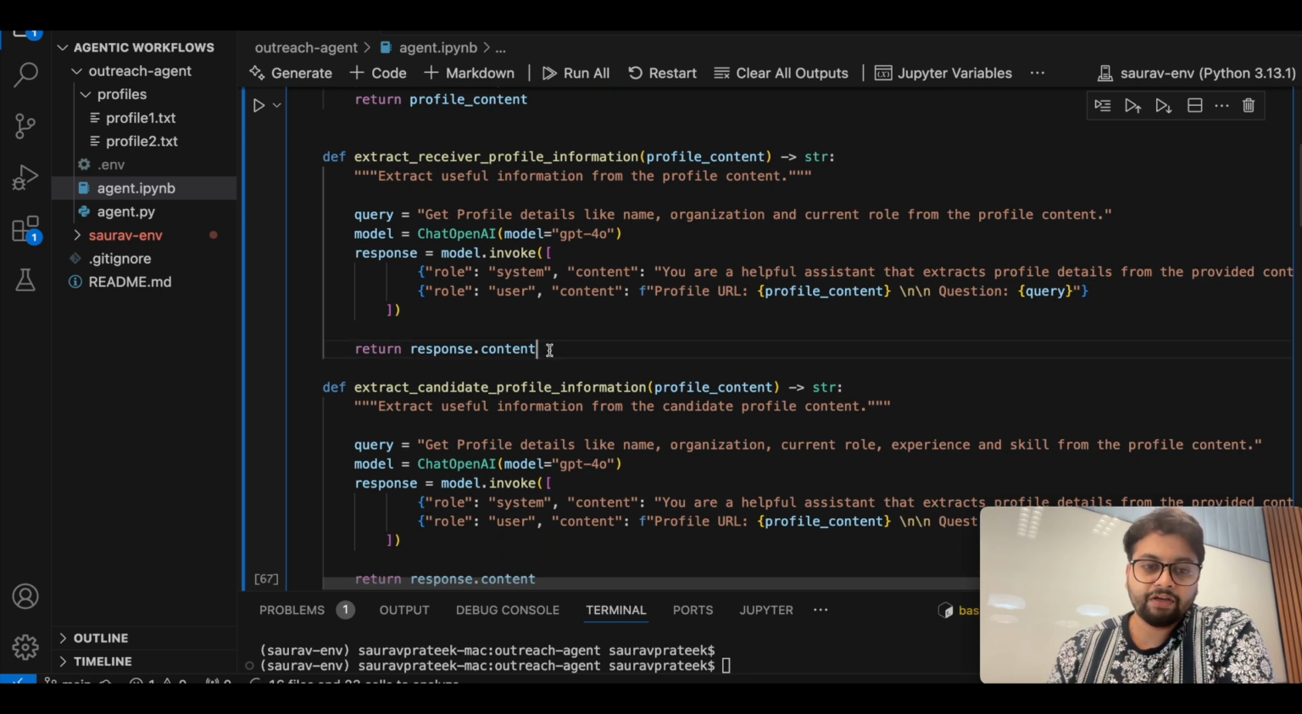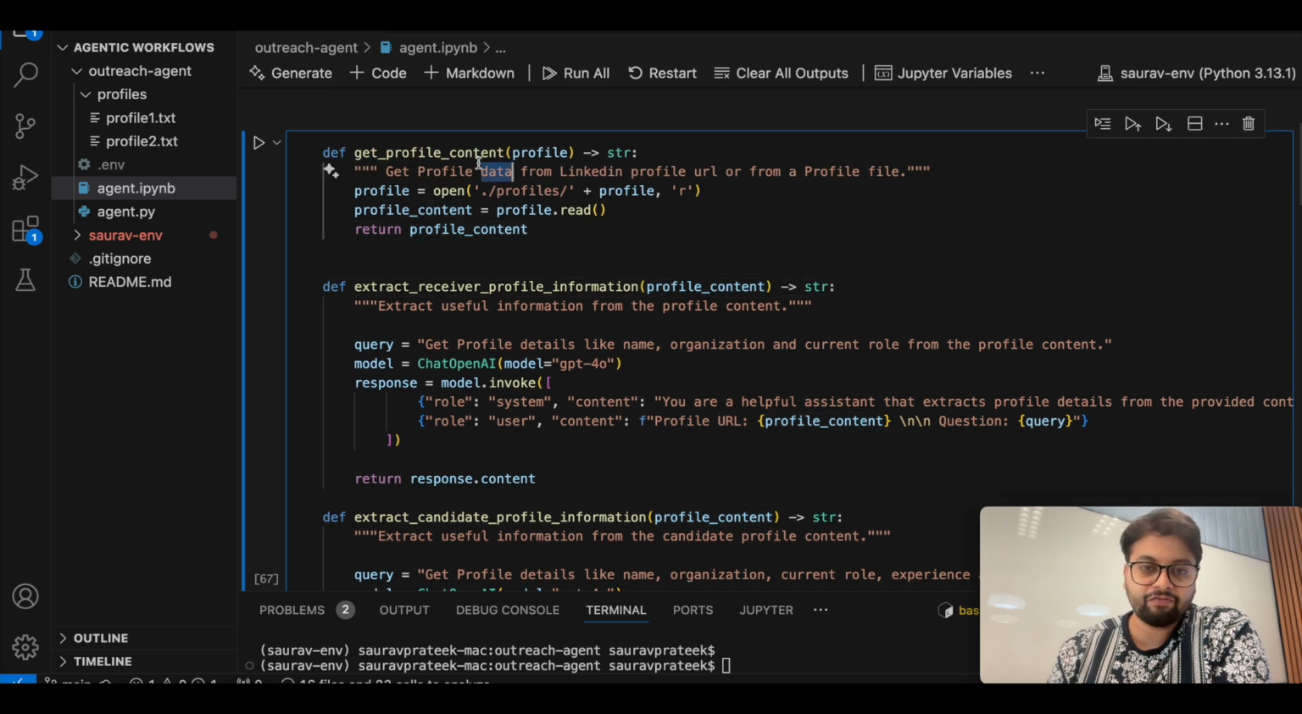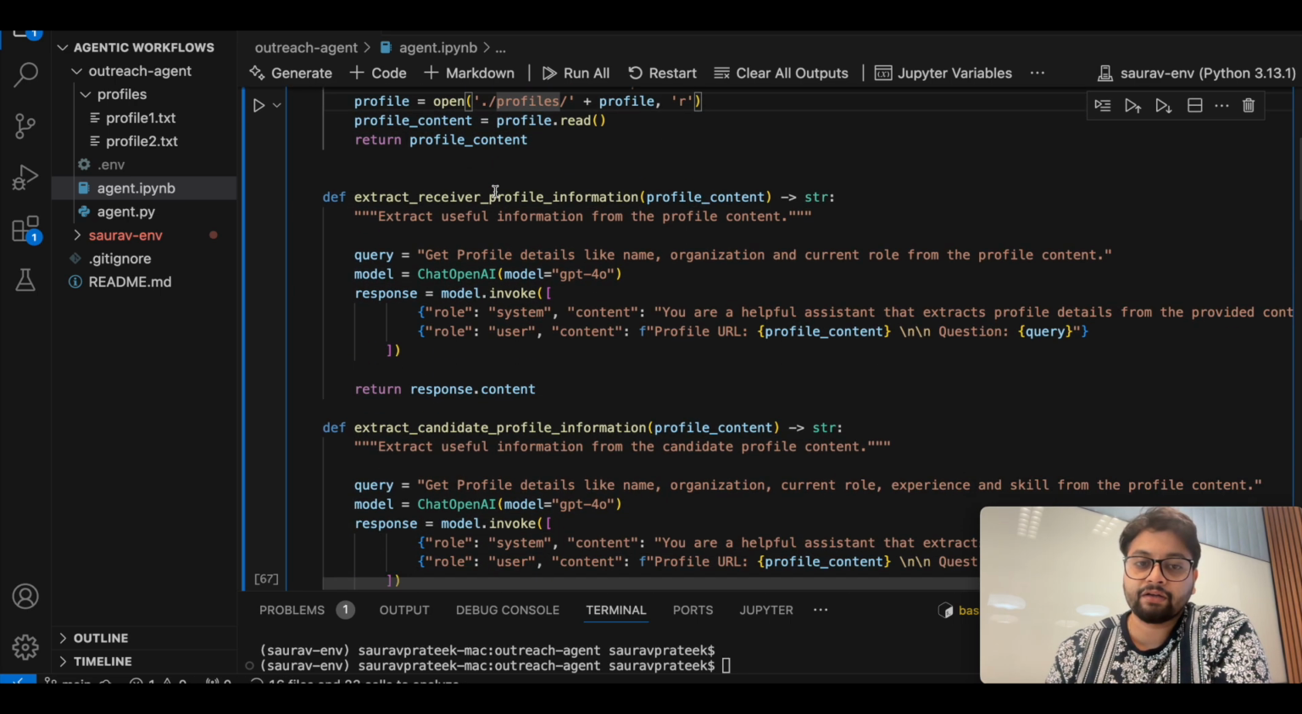After that, we are going here, which is extracting the receiver profile information. Whatever profile content we have received from here, we want to extract a particular piece of information which we explained. We want to do that by writing a query which says get the profile details like name, organization, and current role from the profile content. So this is what the query looks like.